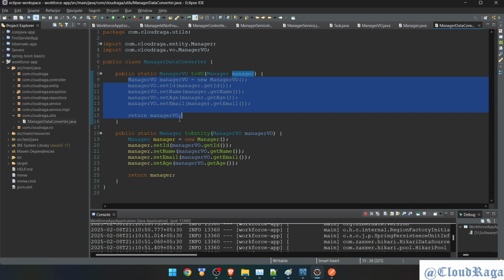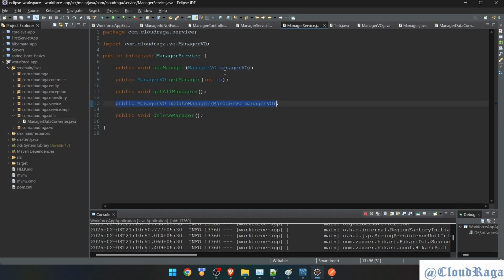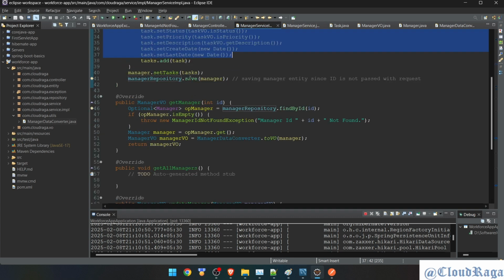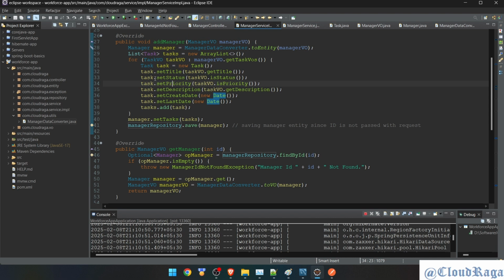Create a new class for task. Create the same methods for that class. Make sure methods are static, and then use them in task service IMPL. And if required, do the same in the manager class wherever it is happening. Like here it is used.